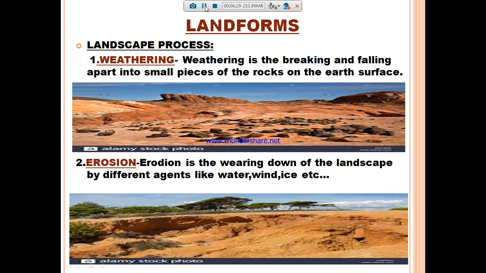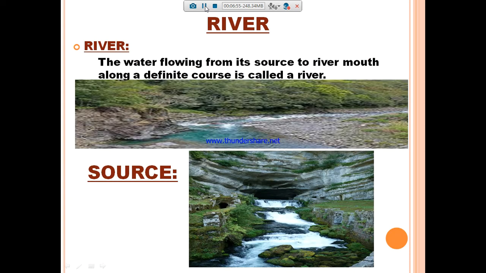Weathering means the breaking and falling apart of rock into small pieces on the earth's surface. Erosion means the wearing down of landscape by different agents like water, wind, and ice into particles. That is called erosion. So there are two kinds of landscape processes, weathering and erosion. So what are the new kinds of landforms? We are going to see first, the river.